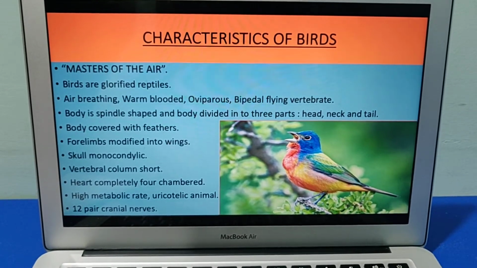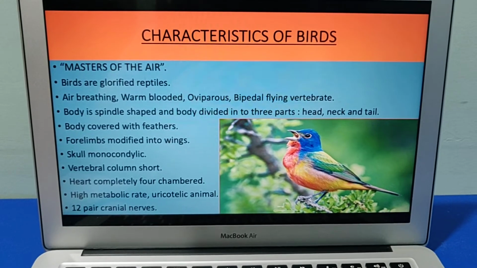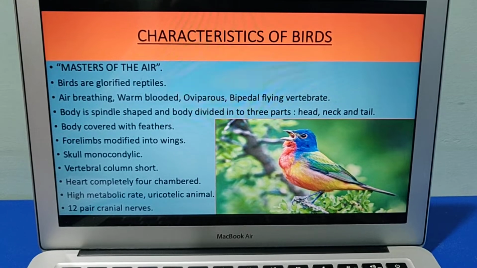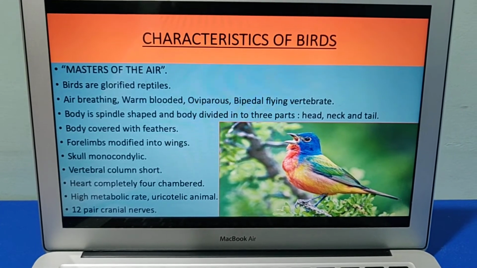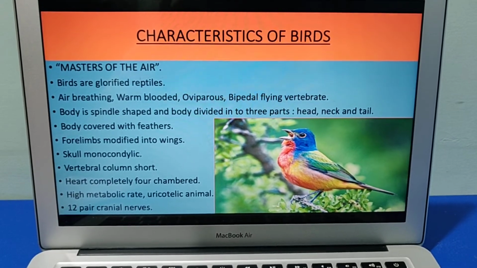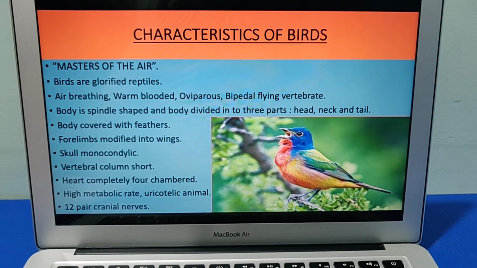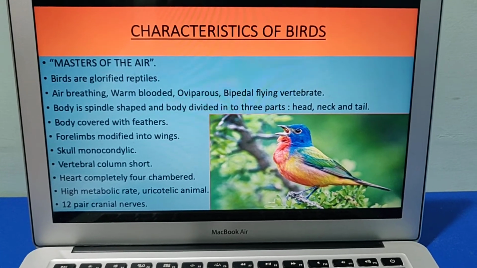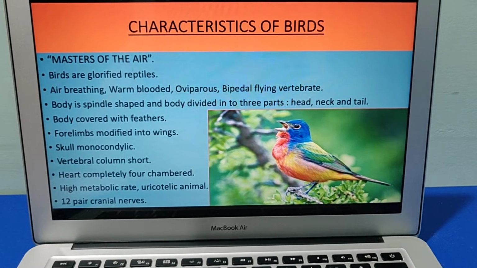These birds are known as masters of the air. They are glorified reptiles which fly high up in the air. The different features which they have are air breathing, warm-blooded, oviparous, bipedal flying vertebrate. Their body is spindle shaped and is basically divided into three main parts, that is head, neck and tail. Their body is covered with feathers and they have wings on their forelimbs. Their skull is monocondylic and they have a short vertebral column. They have 12 pairs of cranial nerves, as you can see in the following diagram.